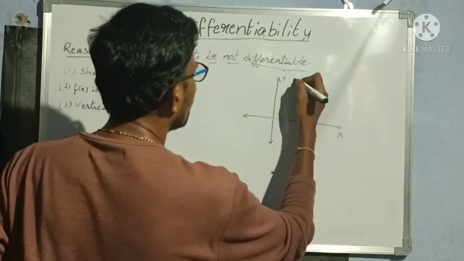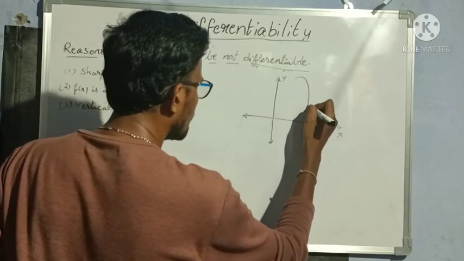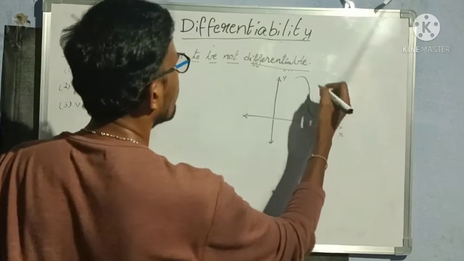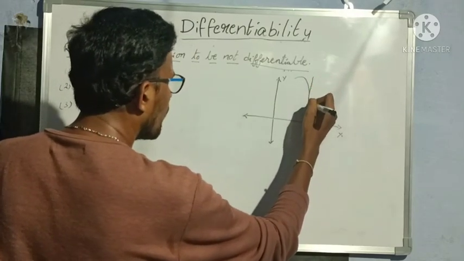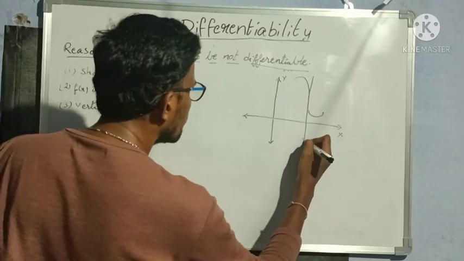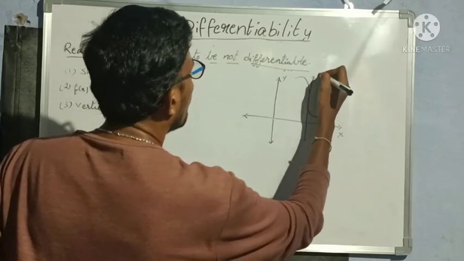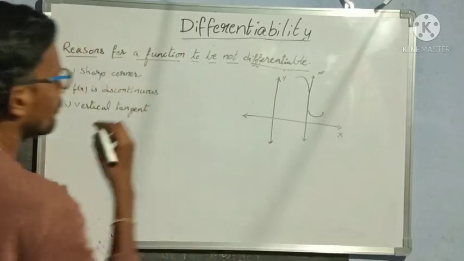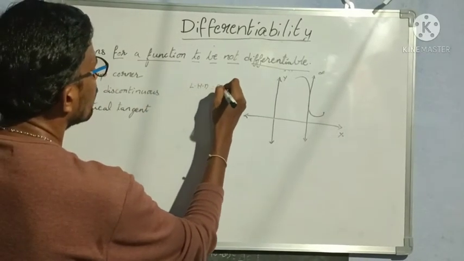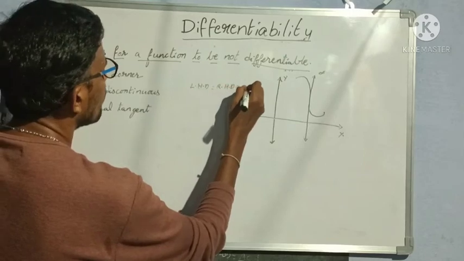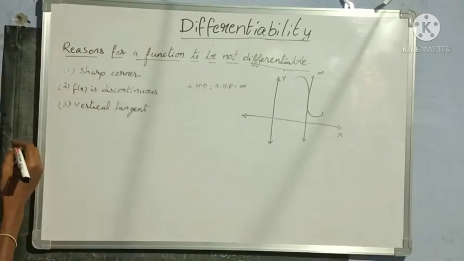Now, if any graph is there like this, okay, so if I draw a tangent from here, this is a vertical tangent, right? And we know that slope of this tangent is infinity. So the left hand derivative and the right hand derivative of this function is infinity.